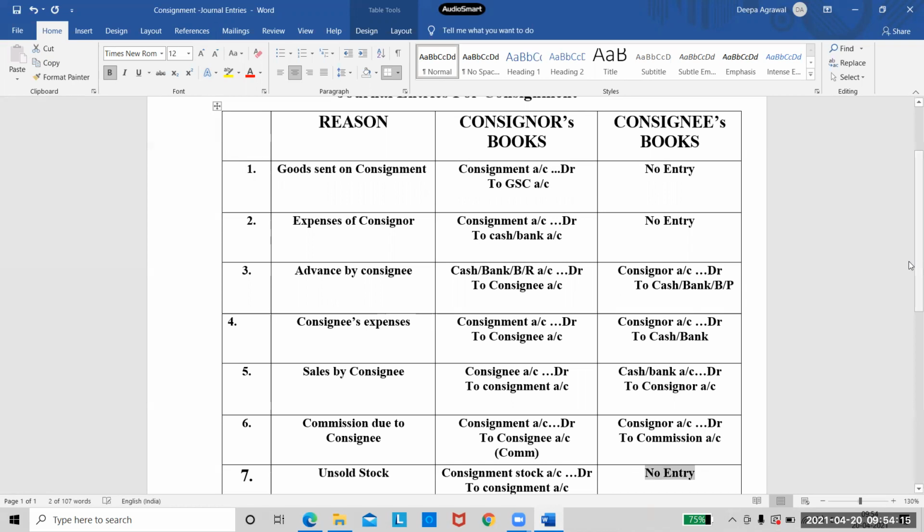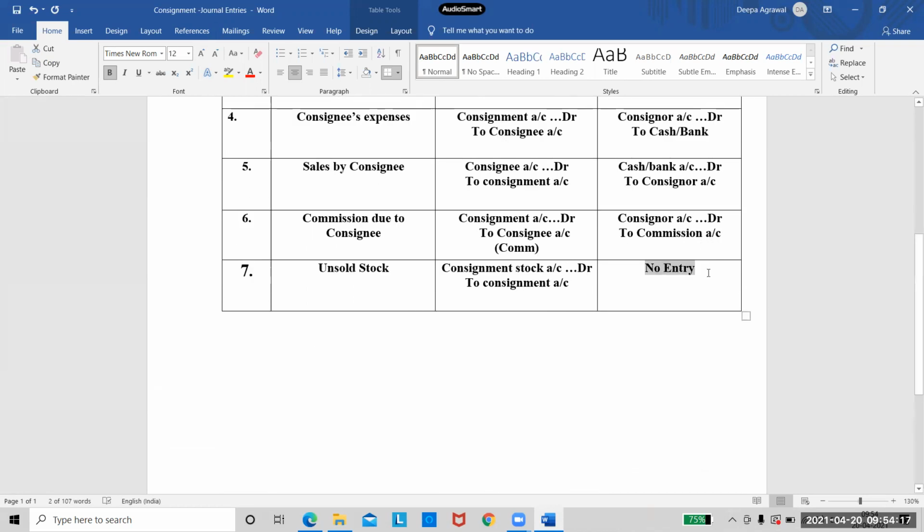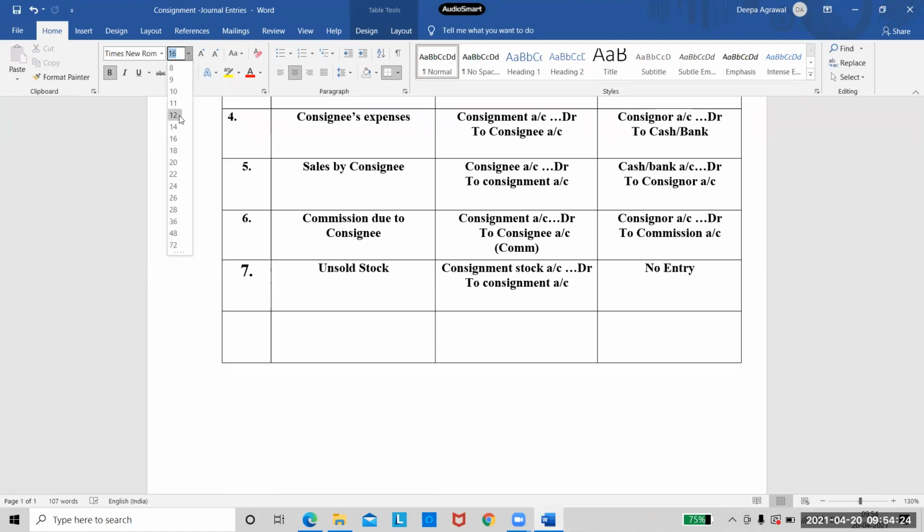What is our next step after unsold stock? Profit or loss. As I told you, if it is profit, it will appear on the debit side. If it is loss, it will appear on the credit side.